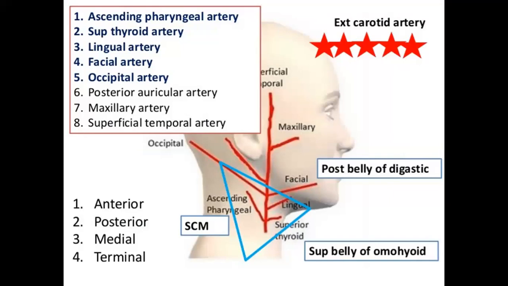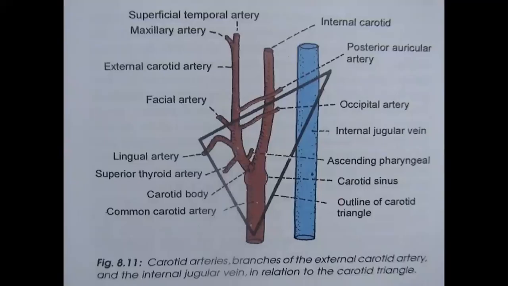So vagus nerve, carotid artery and its branches, and other than that, the internal jugular vein. If you remember, it is a continuation of the sigmoid sinus. In the cranial cavity, we will study there are sinuses, made up by the dura mater. Once they come out through the skull, they are made up of tunica media, intima and externa, and then we call it a vein.